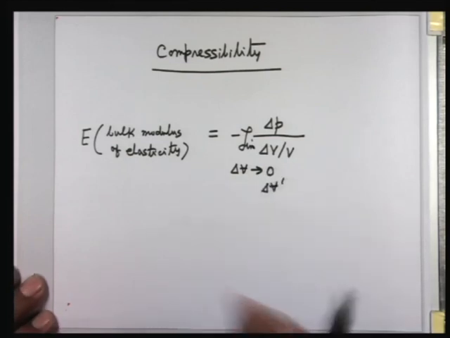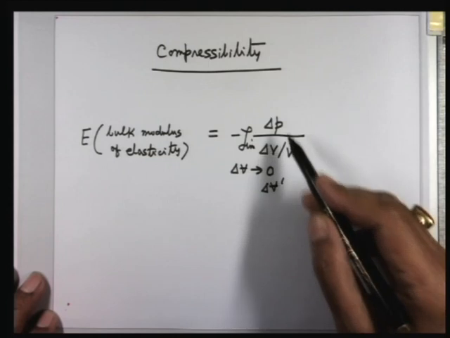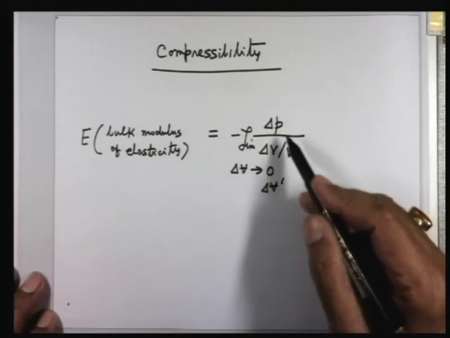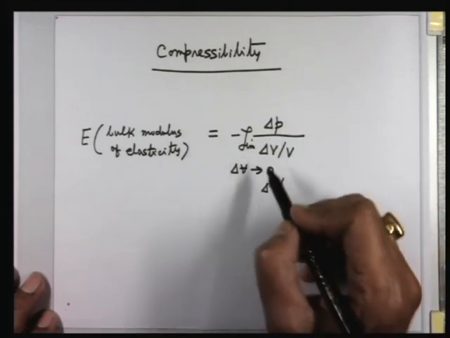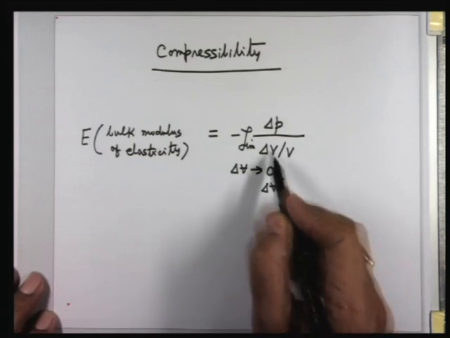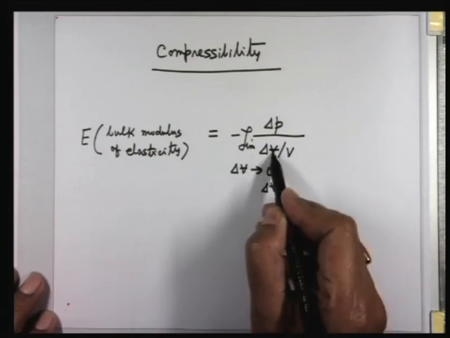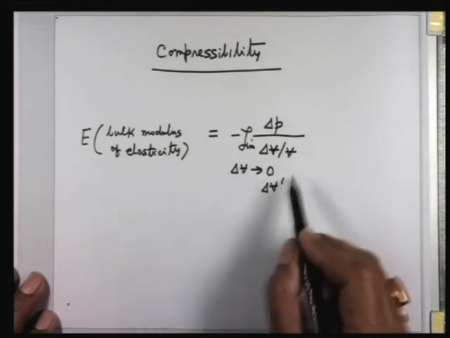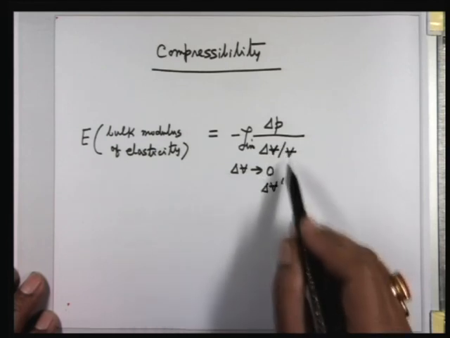Let me explain. Delta P is the change in pressure, delta V is the change in volume. Let us put a cut on the V to distinguish it from the nomenclature for velocity, and this V cut is the original volume.